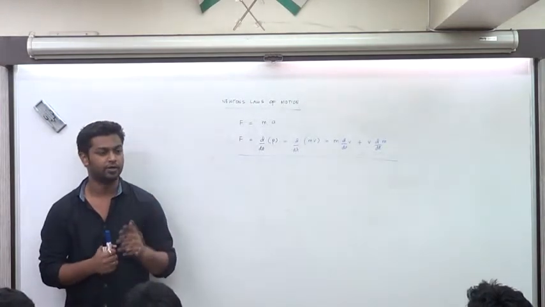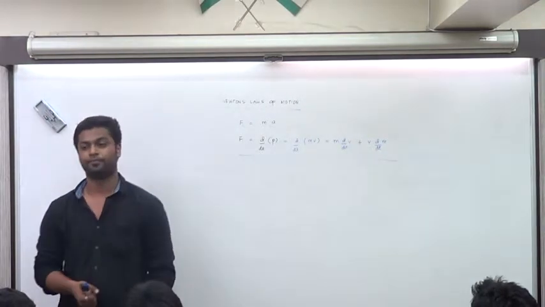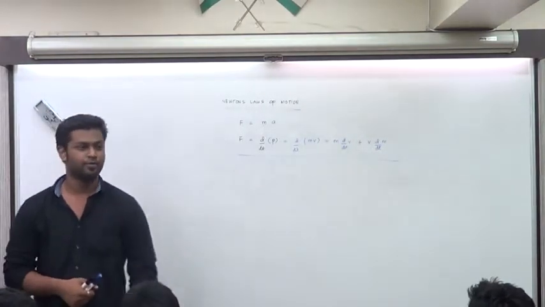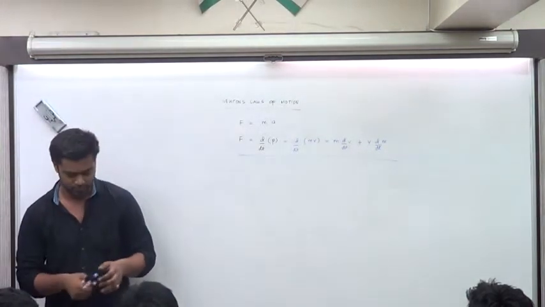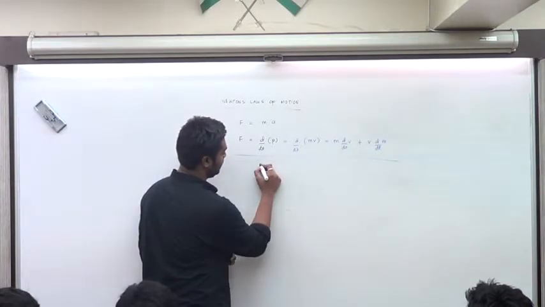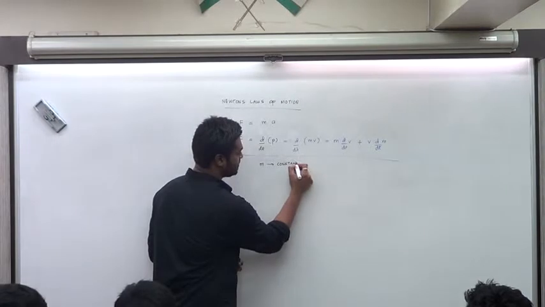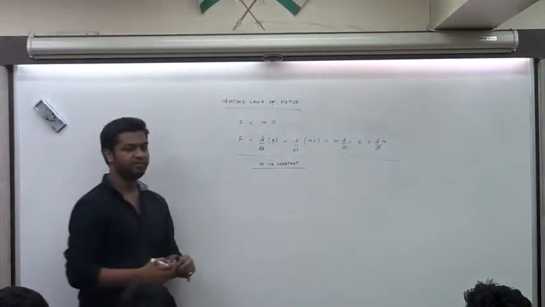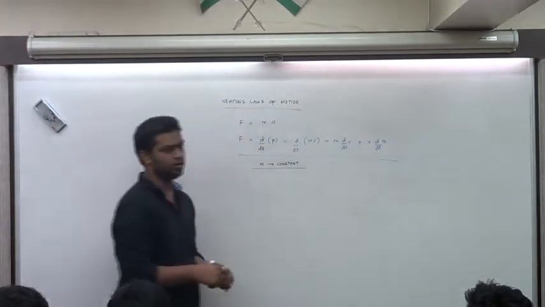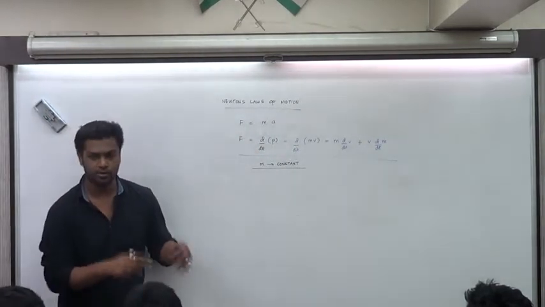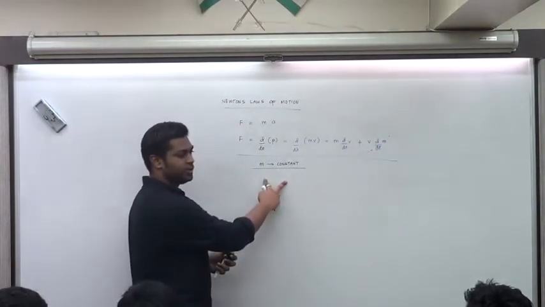There is a special condition for that. See that equation well. The case is when the mass is constant, when the mass of the object does not change. If m is constant, what can you say about d by dt of m? Zero. The derivative of a constant term is always zero. So this can go only for a very special case where the mass is constant.